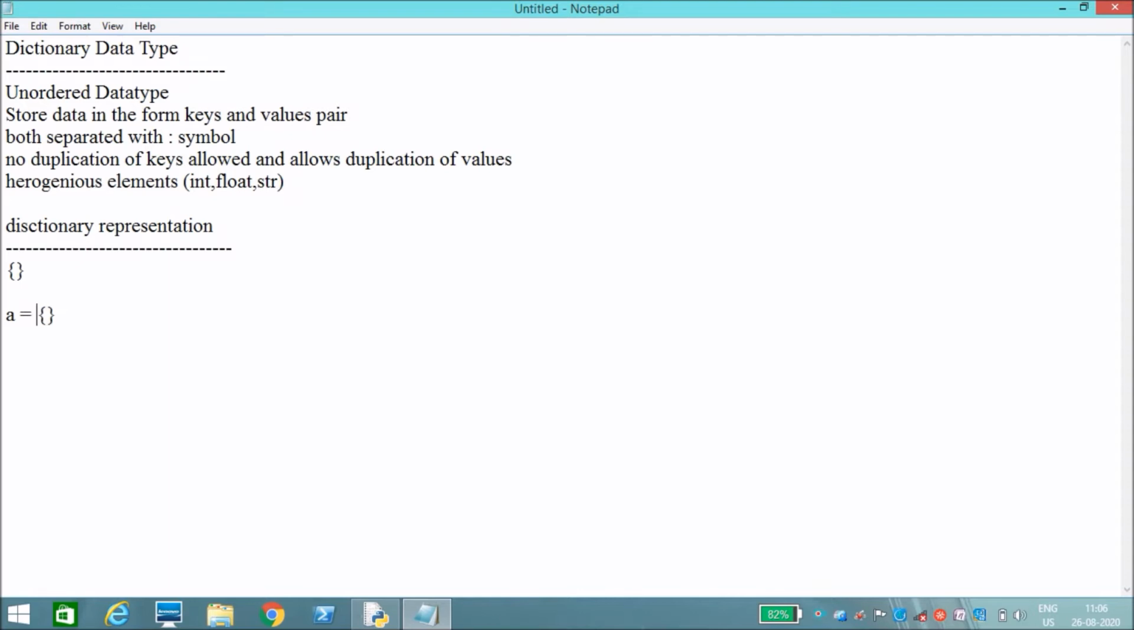If you want to check whether it is a dictionary or not, just check with print type of a. It will display the type of a as dictionary. We can also create an empty dictionary using the dict function. There is a function called dict. It will also create an empty dictionary. Let's see that with an example.